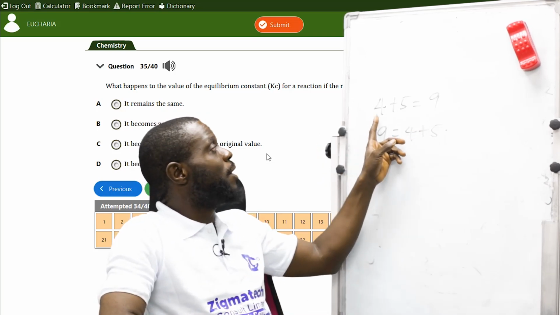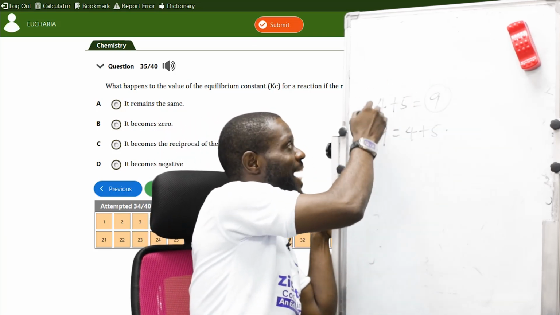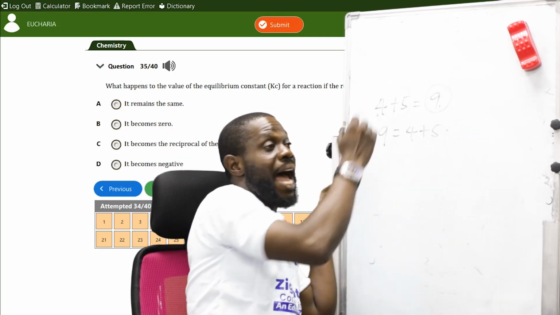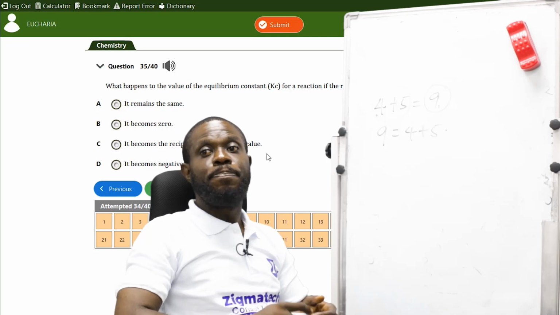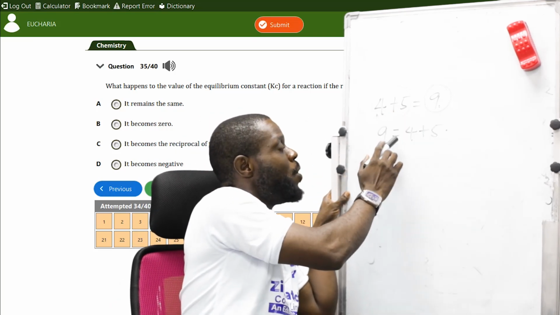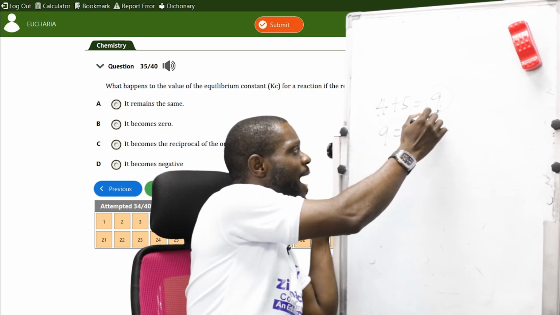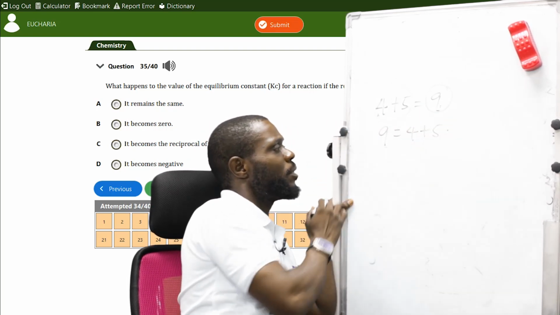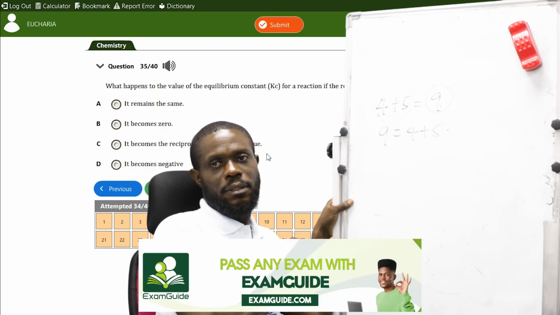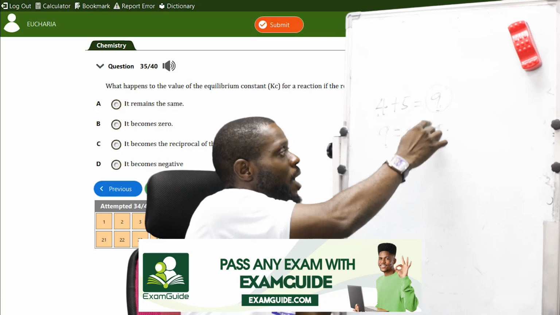So 4 plus 5 is 9, the original value, and these are the reactants that formed 9. When it's reversed, 9 will be equal to 4 plus 5. In essence, the product, which is 9, becomes a reverse of the reactant. So 9 gives us 4 plus 5.